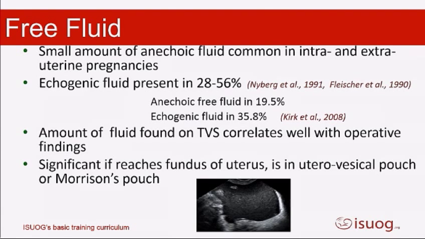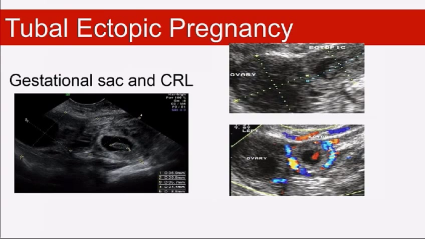We do, however, know that it's very common to get small amounts of anechoic fluid even with intrauterine pregnancies. And certainly we found about 50% of our ectopic pregnancies have some kind of fluid within the pelvis. We know that blood in the pelvis is probably significant if it reaches above the fundus of the uterus. It's amazing when you see a little bit of fluid, and I always get very excited, think, oh, there's blood, and actually you put the calipers on, you measure it, and it's about 10 mils of blood. Okay, so it's only really significant when you can see big pools of it above the fundus of the uterus.